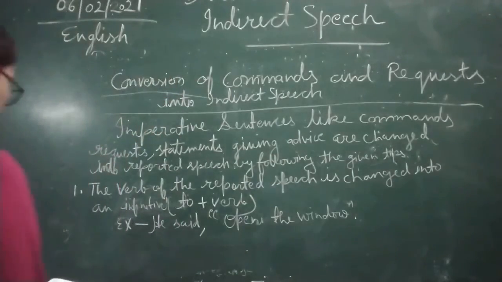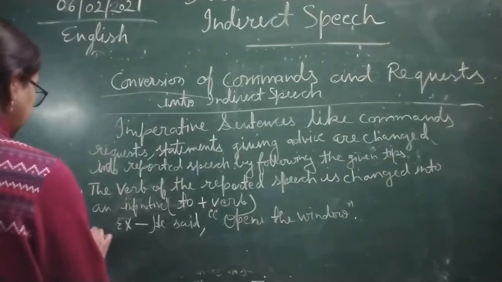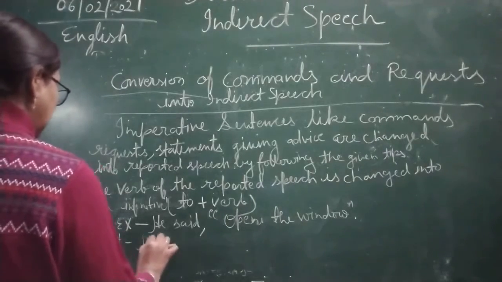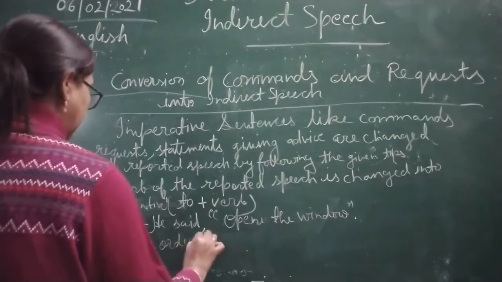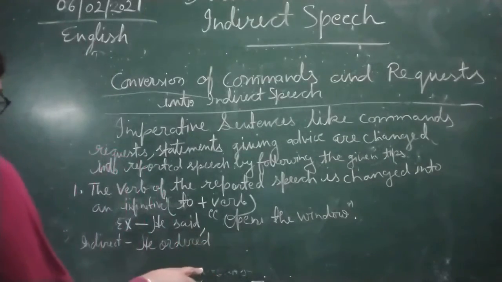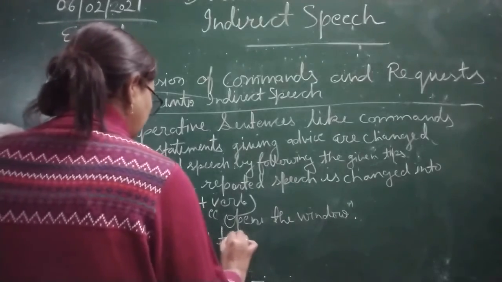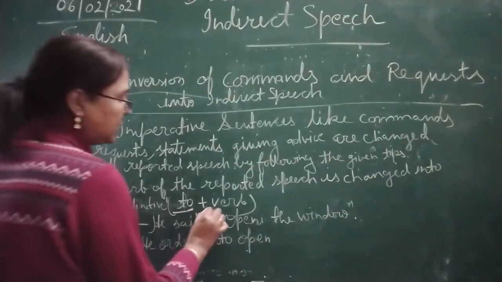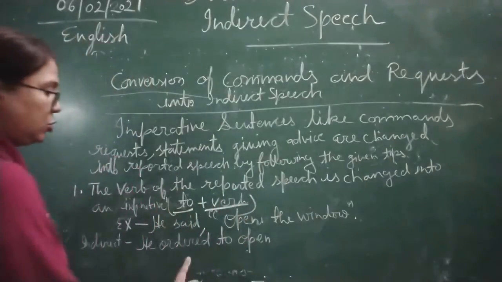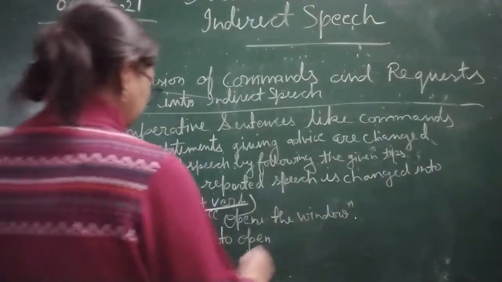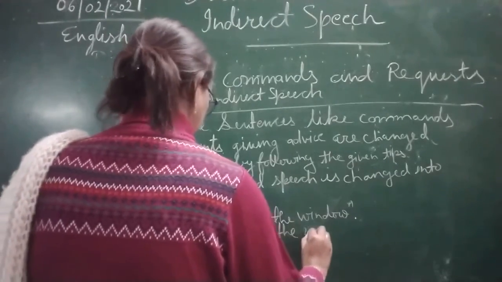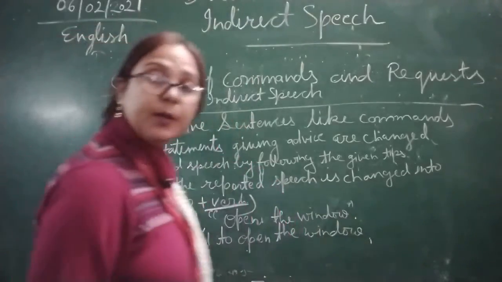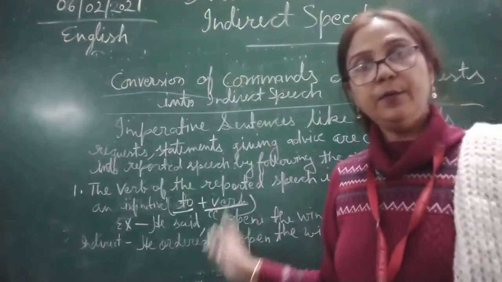Okay, now how we are going to write in indirect speech? He ordered to open. To open. Here you can see to plus verb. To open the window. Simple thing. He ordered to open the window.